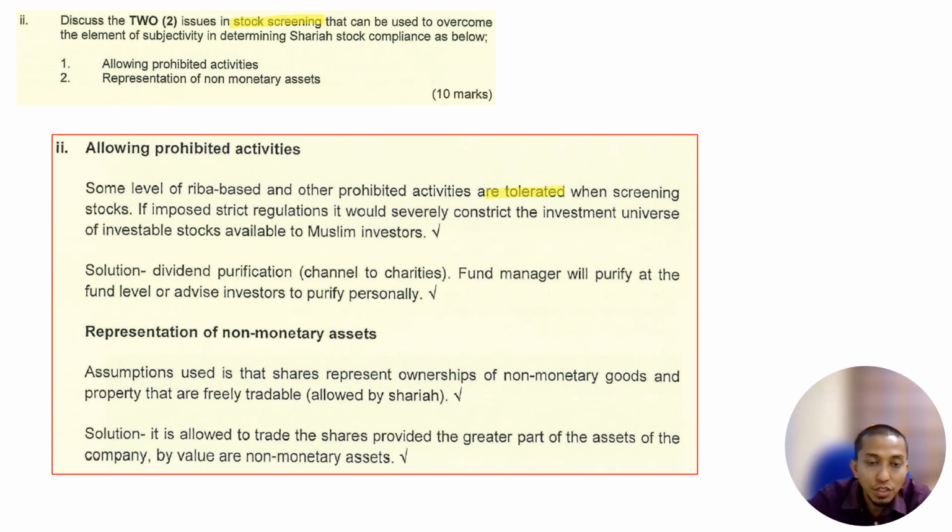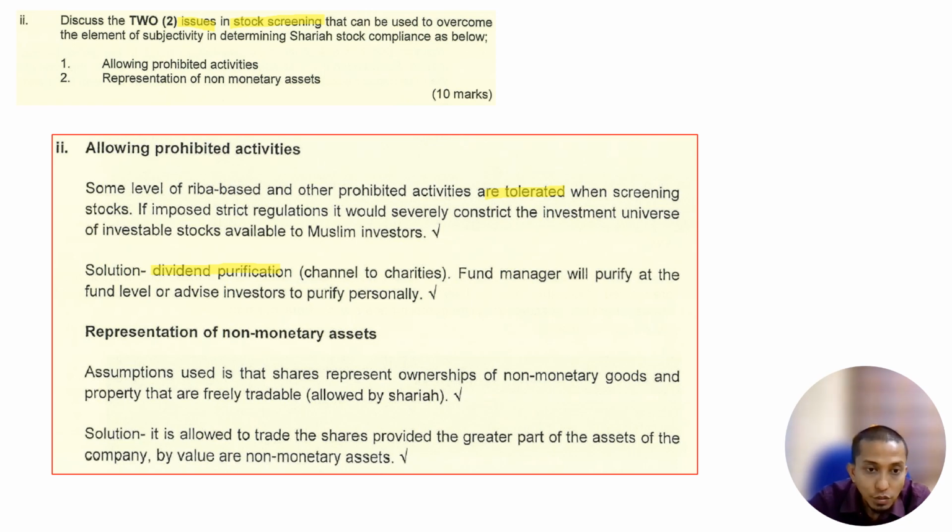Allowing prohibited activity means some level of riba and prohibited activity are tolerated when screening stock. If it imposes strict regulation, it will severely constrict the investment universe of investable stock available to Muslims. So the solution is dividend purification. We discussed this already. Dividend purification is to pay zakat, pay charity, and so on.